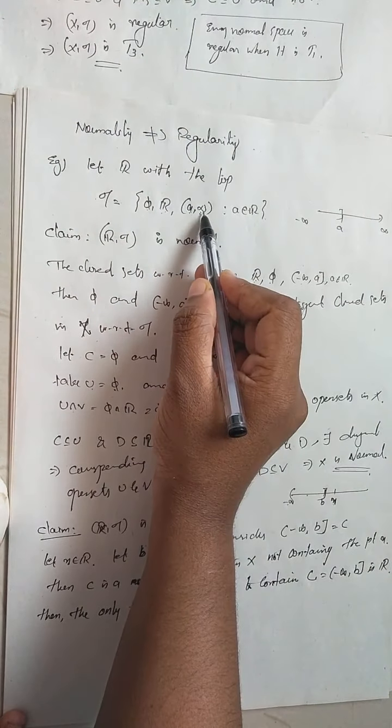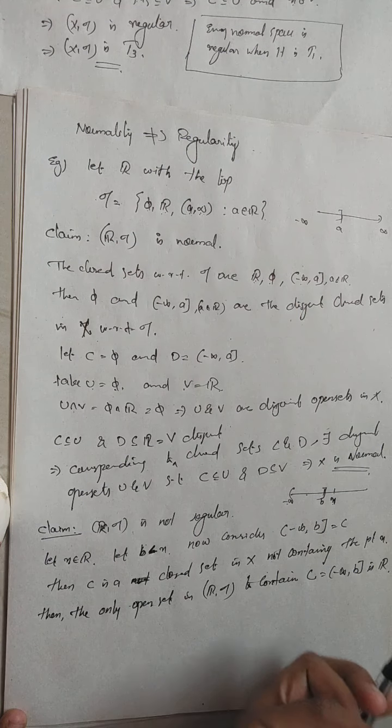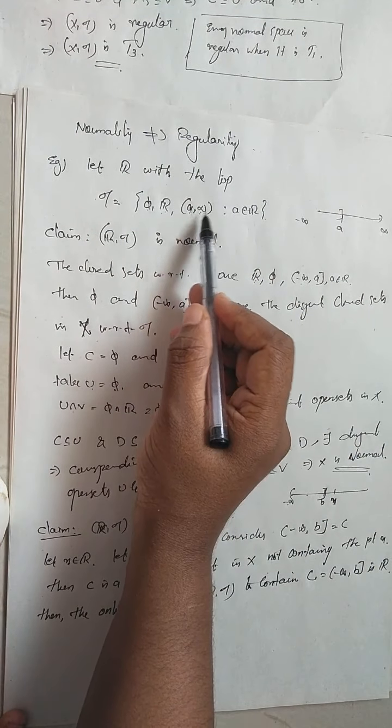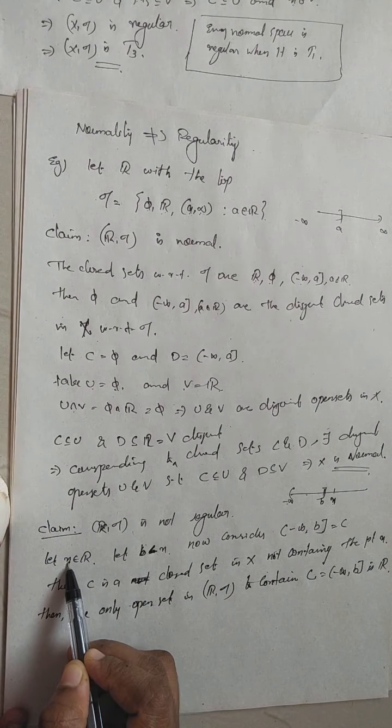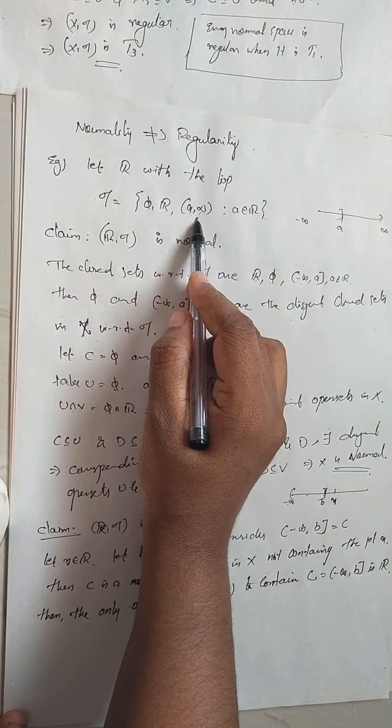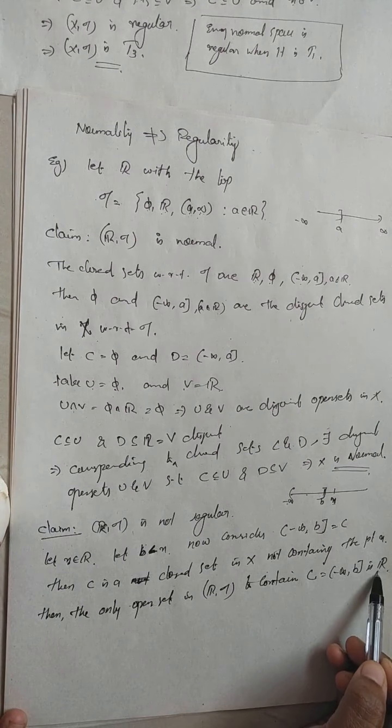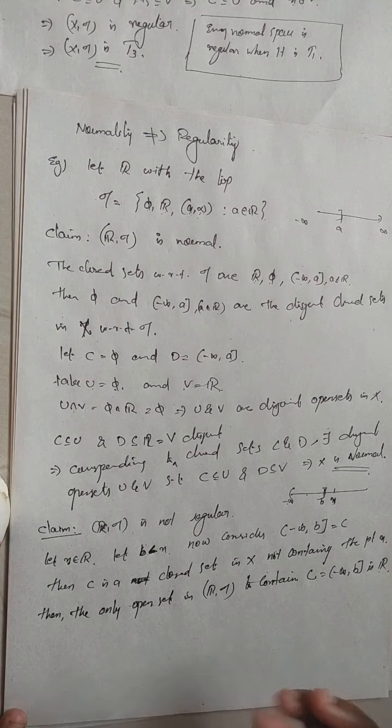If we take an open interval a comma infinity, you can clearly choose the open interval of the form a comma infinity to contain the point x with proper choice of a. But when you choose such an open set, that will clearly be contained in the real line, right? Therefore they can't be disjoint from each other.